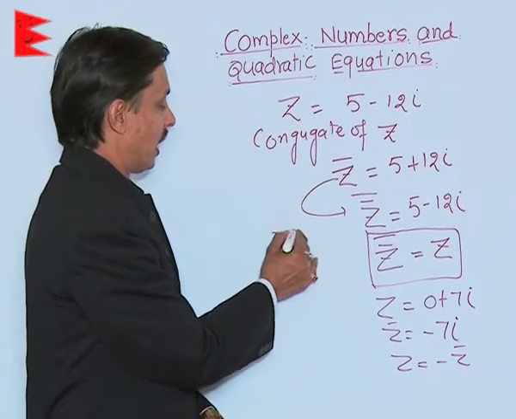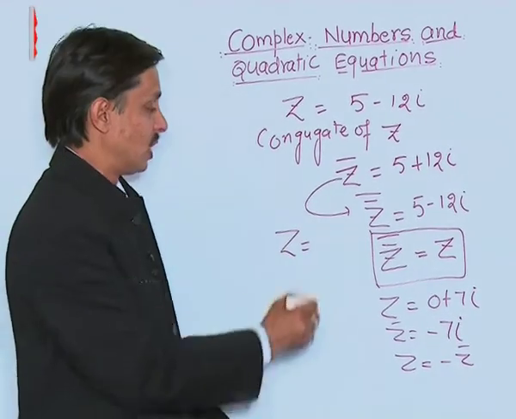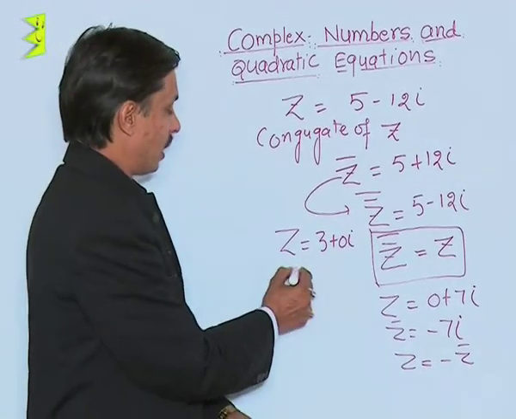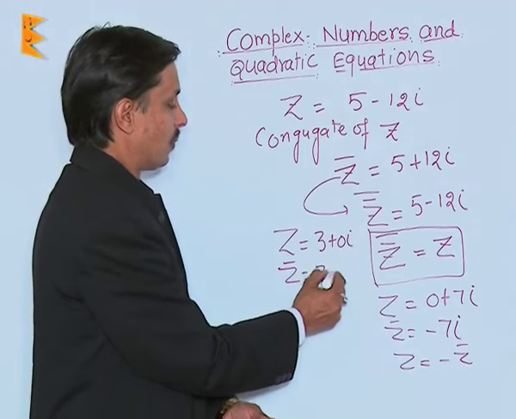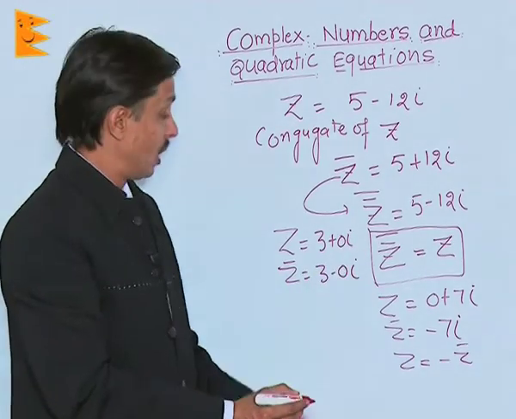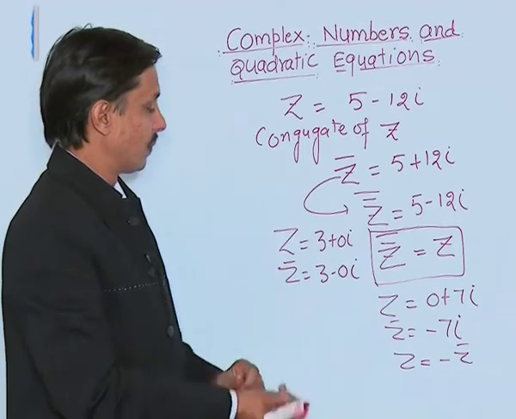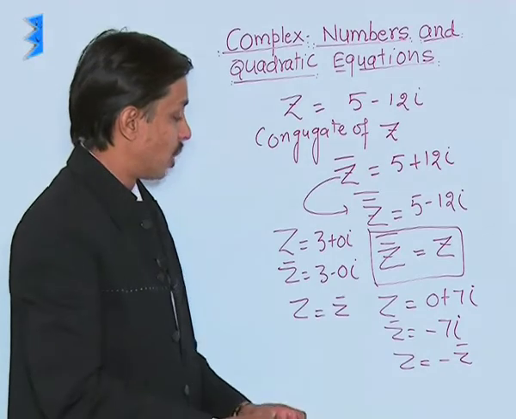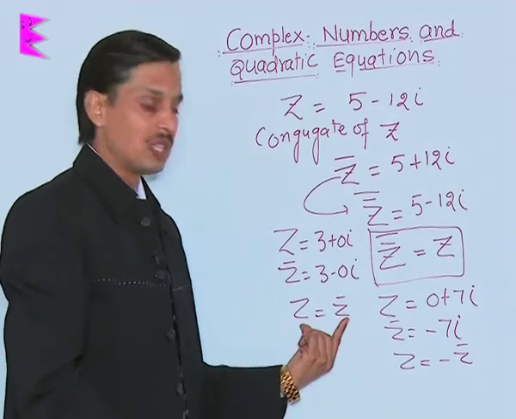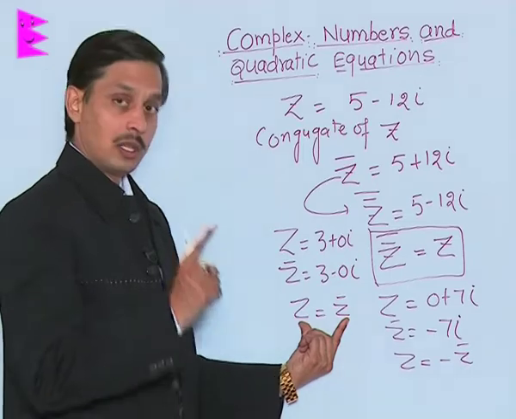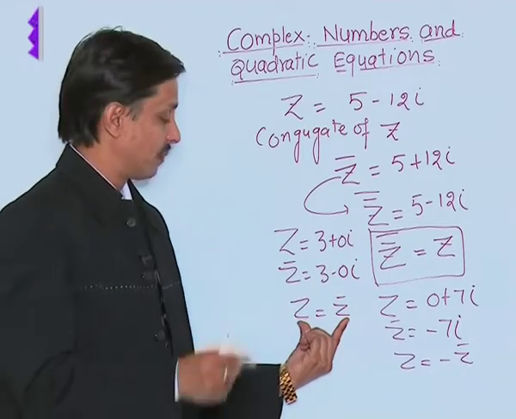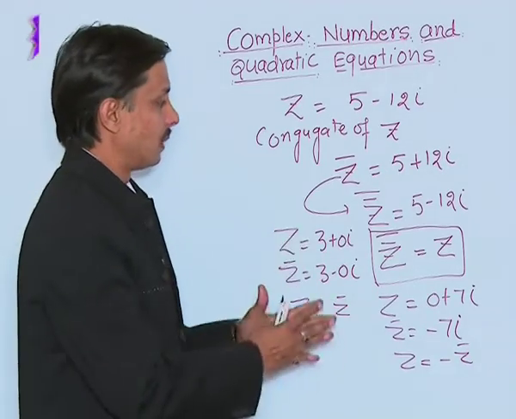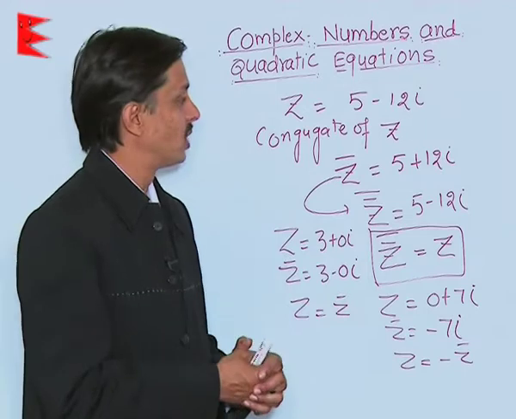Similarly, if I write another number z, suppose it is 3 plus 0 iota, what is z bar? Z bar is given by 3 minus 0 iota. So what happens here? This is z, this is z bar, and we see that z and z bar are equal. The conclusion from this relationship is that if the conjugate of a complex number is the same as the number, then that number is purely real. So three very important conclusions are coming.